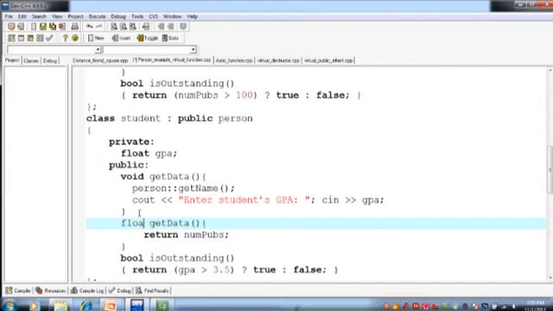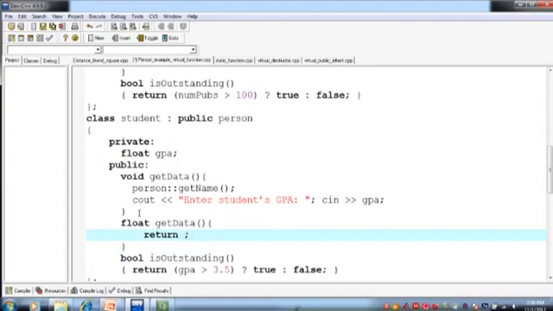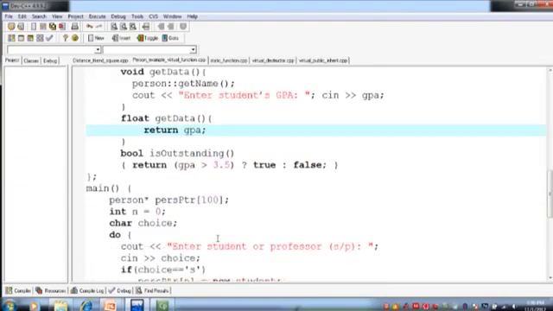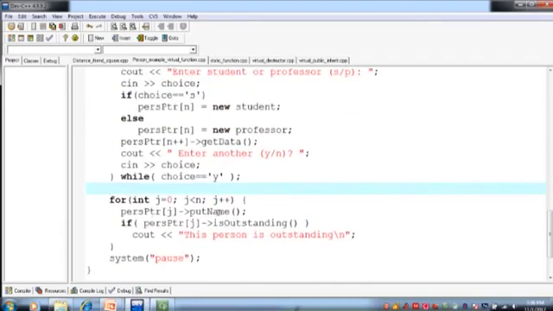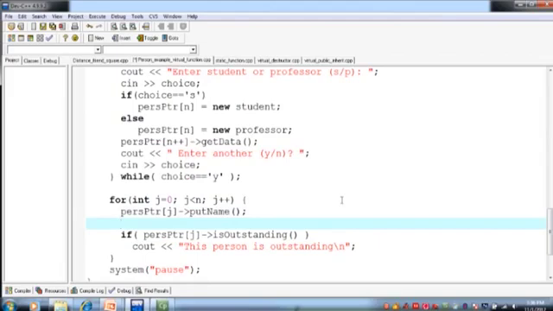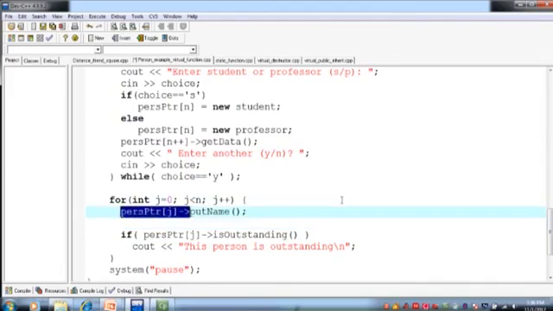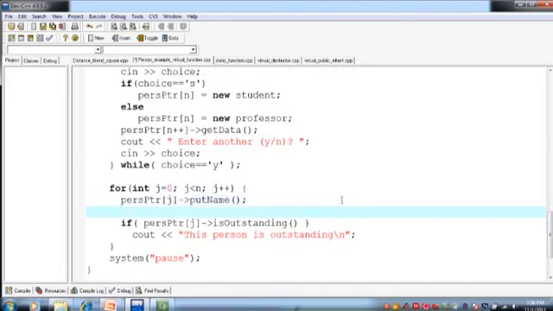Return type क्या है इसकी? float है, right? So it will return GPA, right? So then we come over here at this place and we call the get data function. Let's see what happens if we can call this function with that pointer or not.